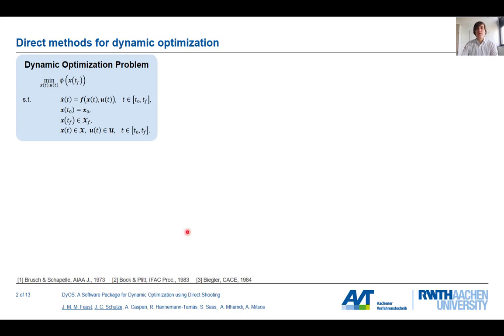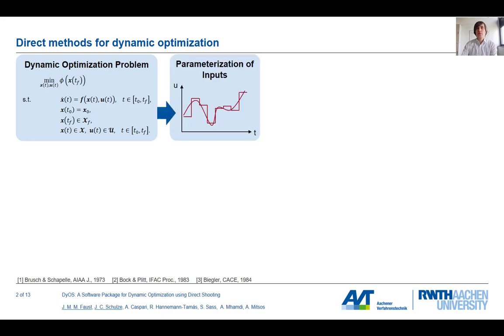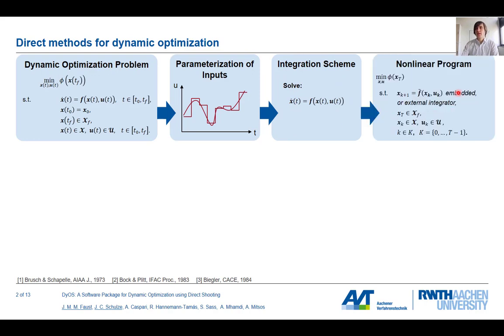Let's have a quick look at the dynamic optimization problem first. I'm assuming that you're a little bit familiar with the topic. We have an objective function, and the most important are these two lines, which is a dynamic system, which causes the main difficulties. In direct methods, we will usually parameterize the inputs by some piecewise constant or piecewise linear function. And we then also need to solve our dynamic systems. And there are different ways. One idea is to embed a discretization ourselves into the nonlinear program or to use an external integrator.